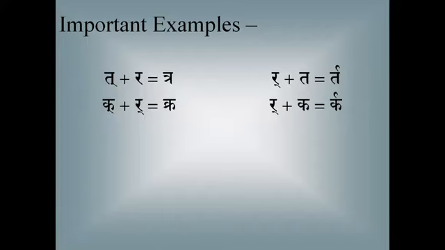So the repa, if it is at the beginning, then it's difficult to pronounce. There should be a vowel before that. Generally, a vowel will be there, because there are no words beginning with repa like this. So with the support of the preceding vowel, you can pronounce that.